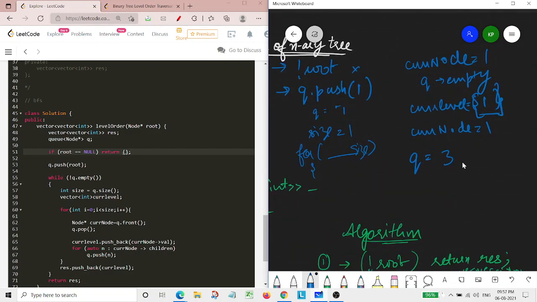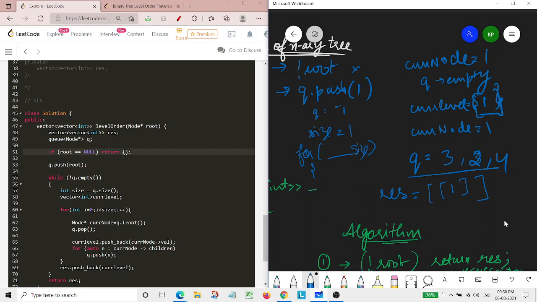Means presently our queue would be having 3, 2 and 4. By running that loop, now our queue would be having these nodes, and after that, when this loop ends, we would have in our result vector 1, because in our current level there was only 1.